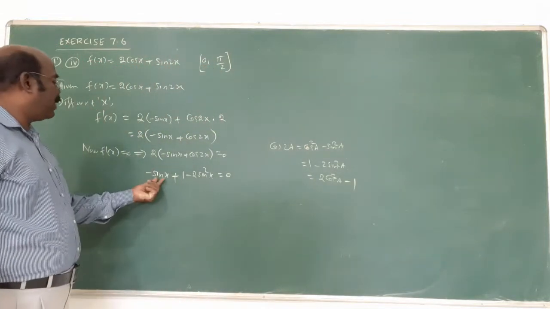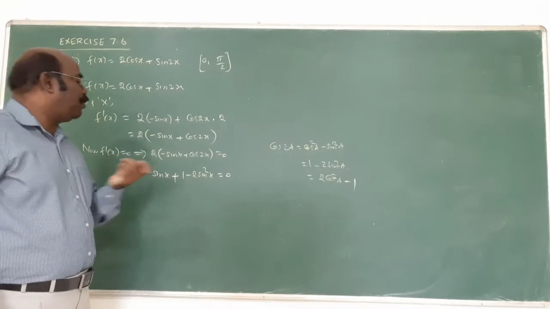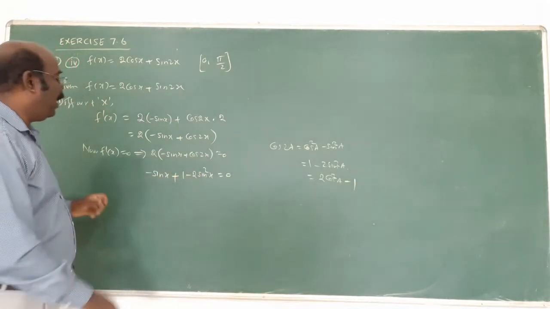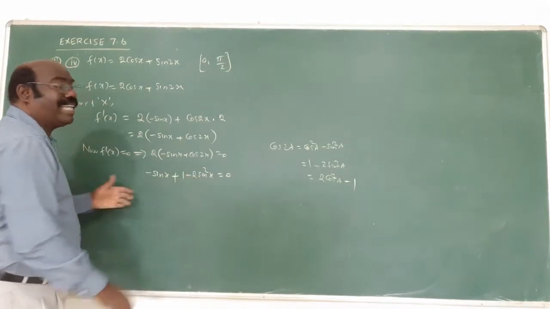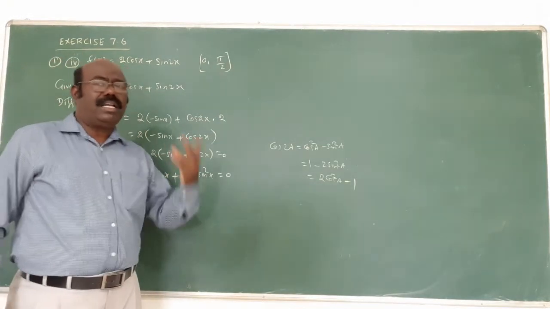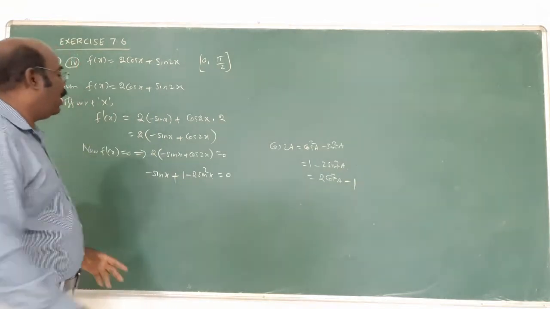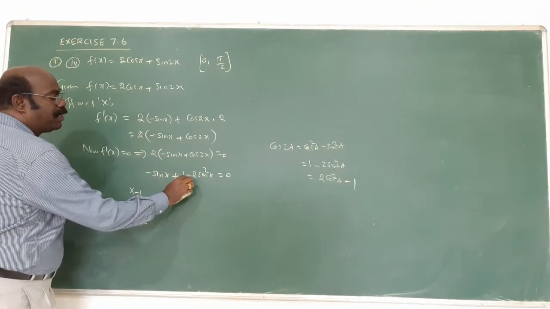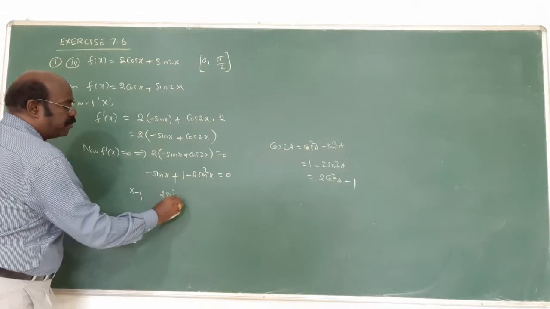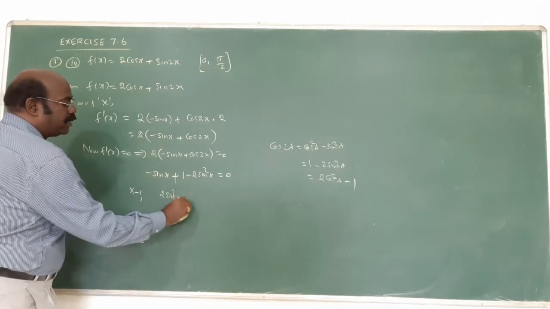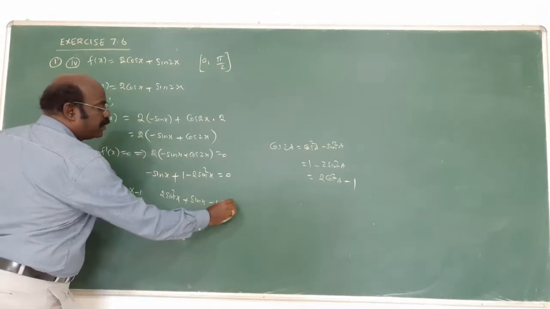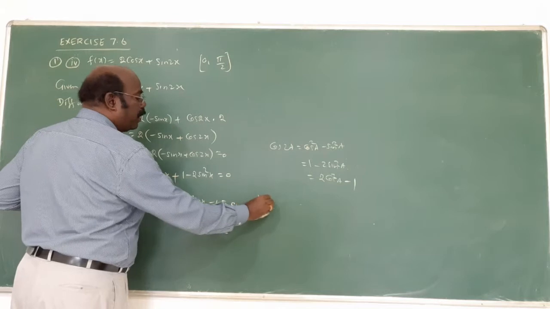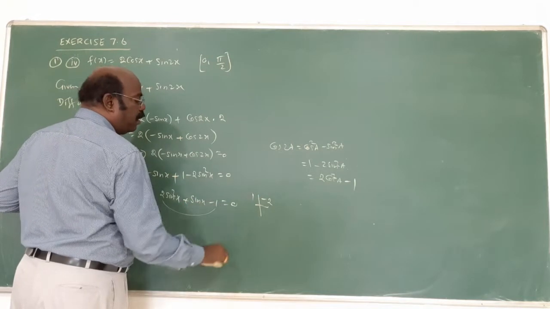But in the first term sin x is there. That's why I want to put the formula for cos 2x in terms of sin x. Then only it is a quadratic equation in sin x. Solving this equation gives 2 values for sin x. That's important. Now multiply minus plus 2 sin squared x. Am I right? Here plus sin x, here minus. Am I right? Now solve, product of 2 numbers is what? 2 into minus 1, minus 2. In between 1. What are the numbers?